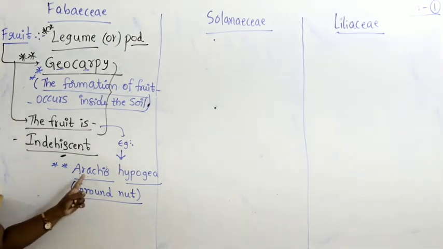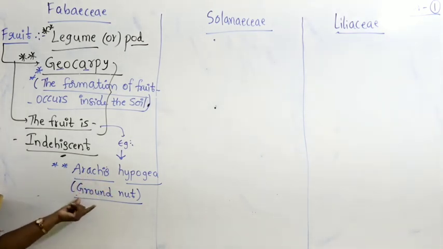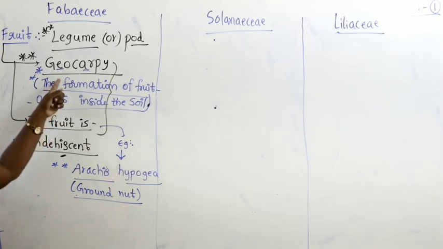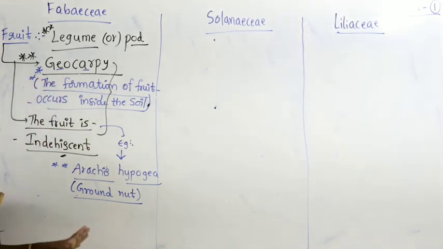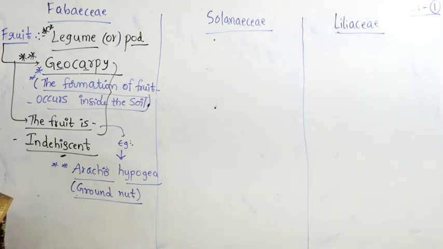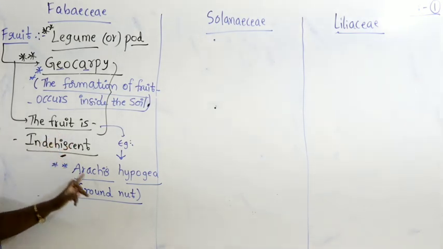The best example is Arachis hypogea, that is groundnut. Groundnut we find growing inside the soil. That condition is called geocarpy, observed only in Fabaceae, absent in Solanaceae and Liliaceae. Similarly, the fruit is indehiscent. You know, dry fruits we classified into dry dehiscent and dry indehiscent. For the indehiscent also the example is the same, Arachis hypogea.